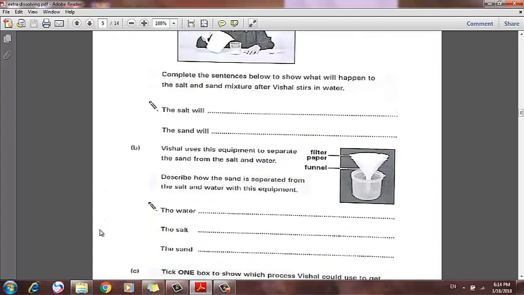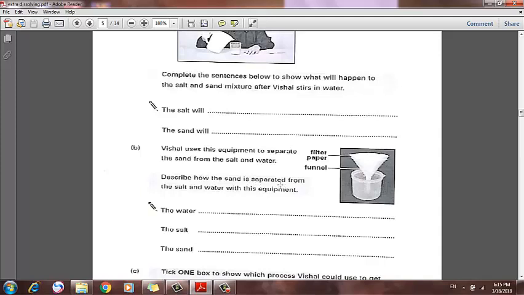Vishal uses his equipment to separate the sand and salt and water. Describe how the sand is separated from salt and water with those equipment. The water, the salt and the sand. What will happen to this mixture after we put it in the filter paper? The water will pass through the filter paper. The salt will pass through the filter paper. The sand will stay in the filter paper.